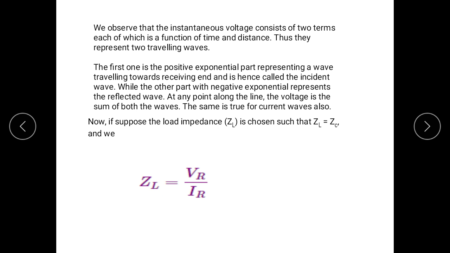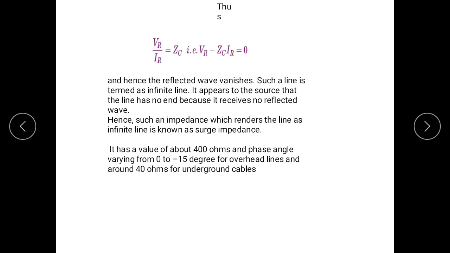Now, if we suppose the load impedance ZL is selected such that ZL is Zc, and we get ZL is equal to Vr upon Ir, thus Vr upon Ir is equal to Zc, that is Vr minus ZcIr is equal to 0, and hence the reflected wave vanishes.